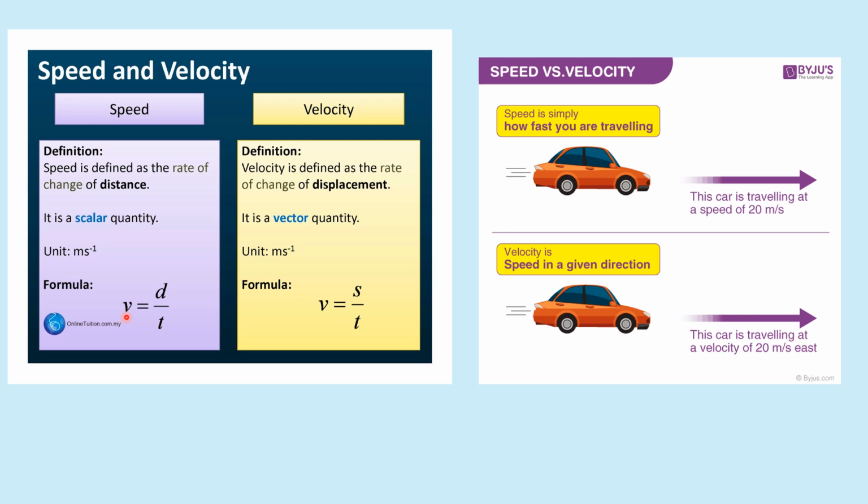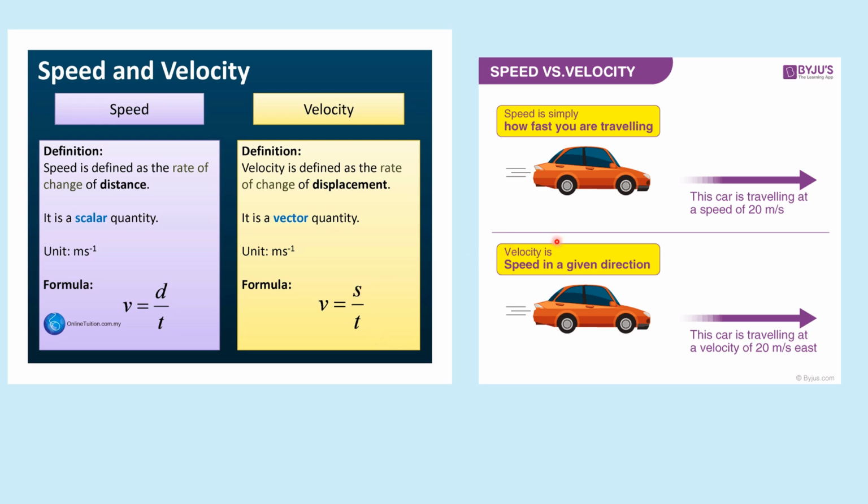Here one thing you can observe: in speed we consider distance. Distance is also a scalar quantity. Distance is nothing but how much distance the car will cover. Whether it involves a curved path or a straight path does not matter. What matters is the total length it covers, and that is a distance. Velocity is nothing but displacement divided by time. Displacement is the shortest distance covered by the car with respect to time. It will show the direction. Therefore, this is a vector quantity.